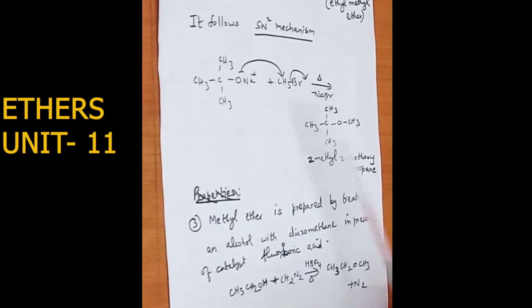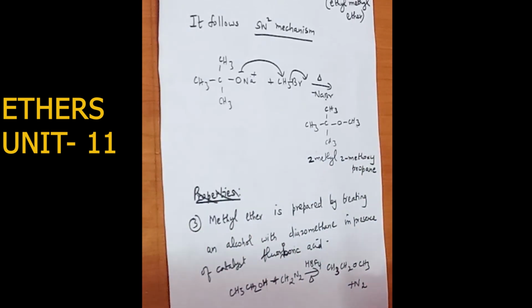Williamson synthesis is a very important 2-mark question. So the third method. First we have seen preparation of ether: the first one is diethyl ether, where ethanol is heated in the presence of sulfuric acid at 413 Kelvin to form diethyl ether. So that is the first preparation of ether, the preparation of diethyl ether.